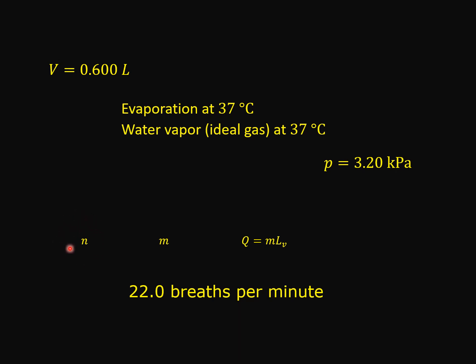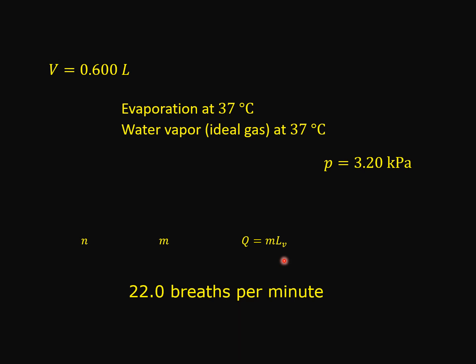Once we know n, we can find the mass of the water vapor produced. Then, if we know m, based on Q equals mLV, we can calculate the heat loss from the body.